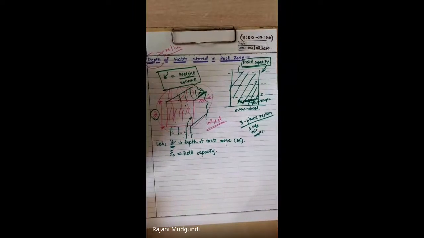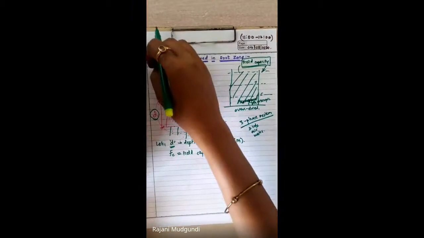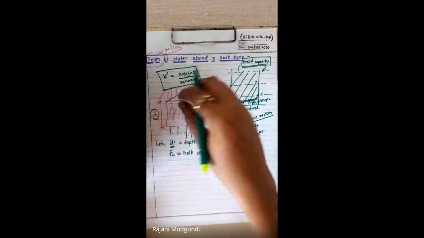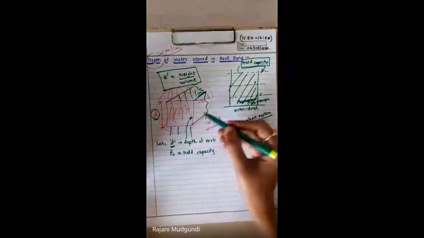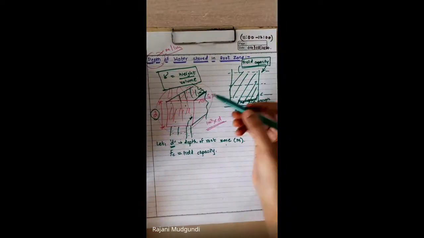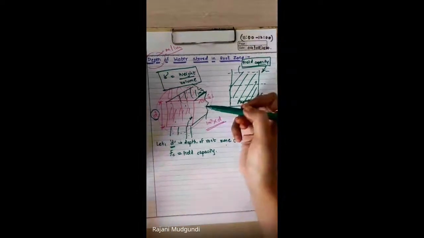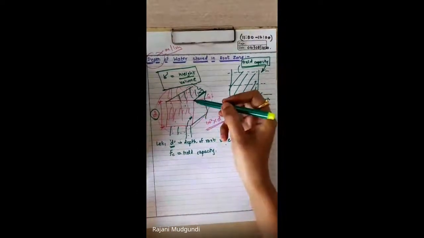The soil stratum comprises three elements: soil solids, air voids, and water or moisture content. Based on this simple concept, we are now going to determine the depth of water that will get stored in this particular volume of stratum under consideration, which will be helpful for the crops that can grow in this area, right?